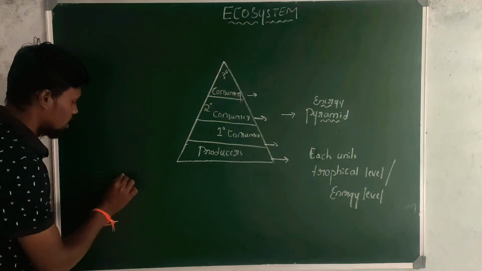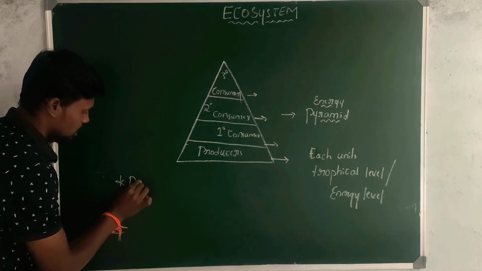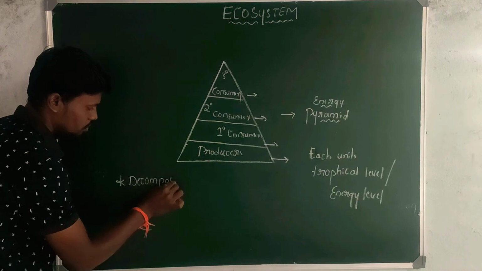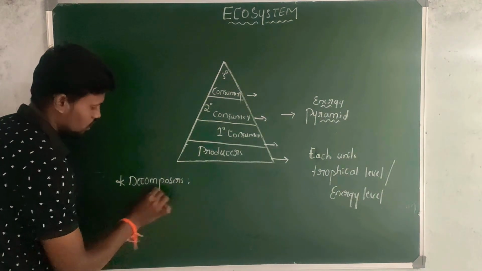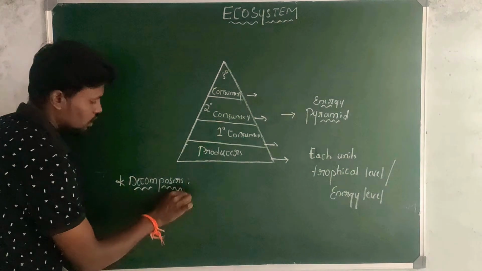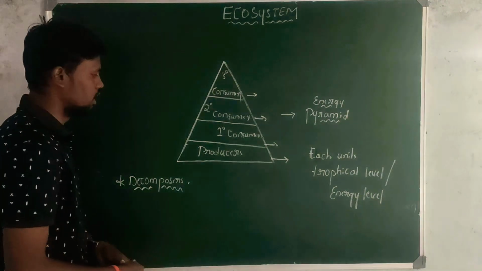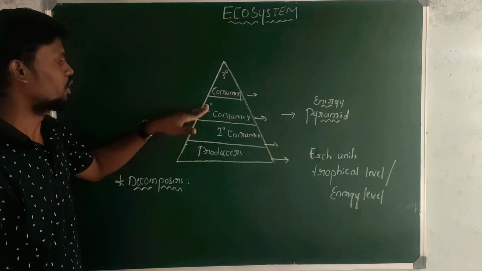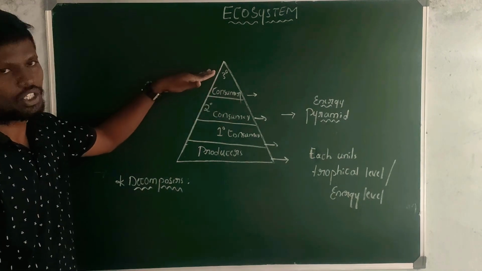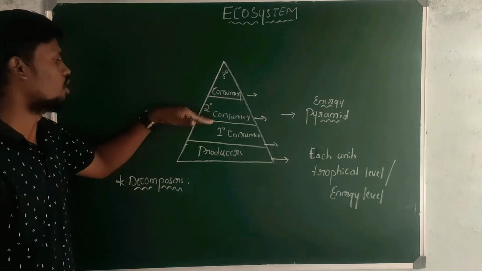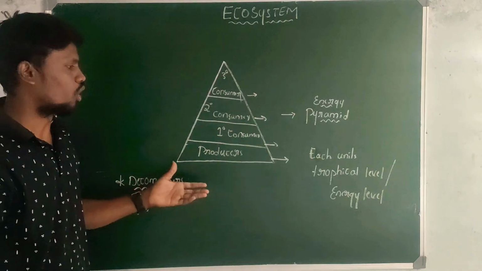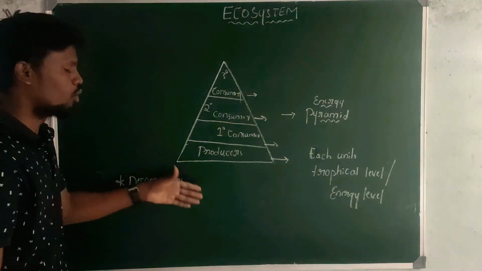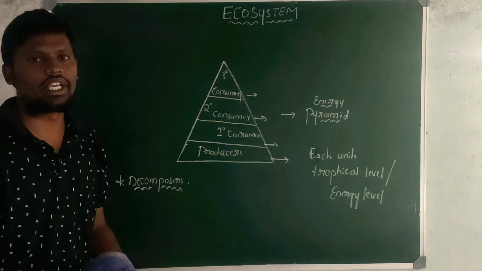Next, we move on to the decomposers. See here, what happens is, after the death of all these plants, primary consumers, secondary consumers, and tertiary consumers, after the death of all these trophic levels, they undergo the decaying process.